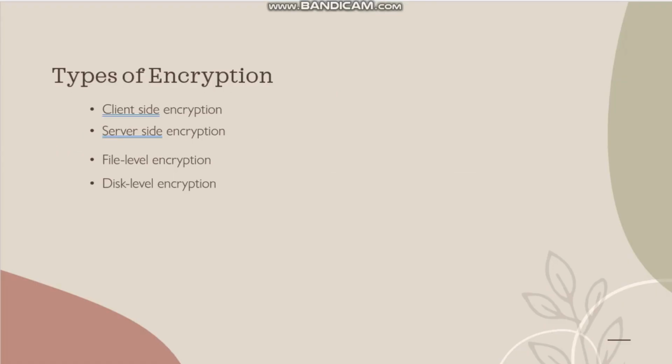Types of encryption. Client-side encryption means, as I said earlier, that the user uses the laptop to create a file and he wants to secure the file, that is the client-side encryption. Server-side encryption means the encryption is done in the cloud, either AWS or Azure. Here, it will be automatically done by AWS or Azure.